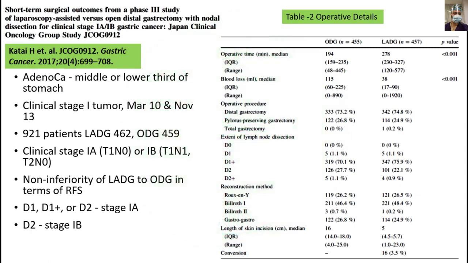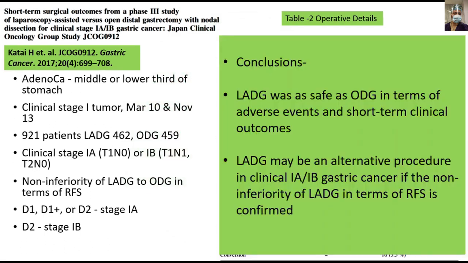In this study, the operative time was more in the lap group and the blood loss was more in the open group. The rest of the parameters were similar. In this study, JCOG 0912 by Katai et al., published in Gastric Cancer in 2017, they concluded that laparoscopic distal gastrectomy was as safe as open in terms of adverse outcomes and short-term clinical outcomes.